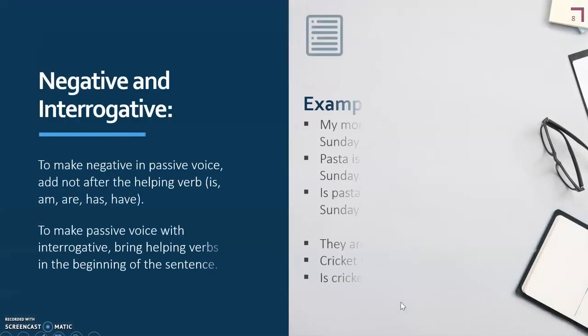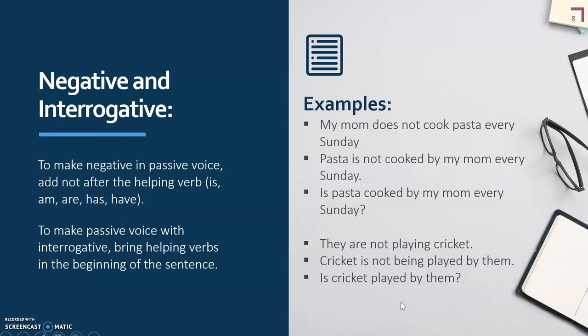When we talk about negative and interrogative, for negative we only add not to make it a negative, and for interrogative we bring the helping verb in the beginning of the sentence to make it interrogative or a question sentence. Now here we have a negative sentence. My mom does not cook pasta every Sunday. Now this is a negative sentence and present as well. So we have used is.